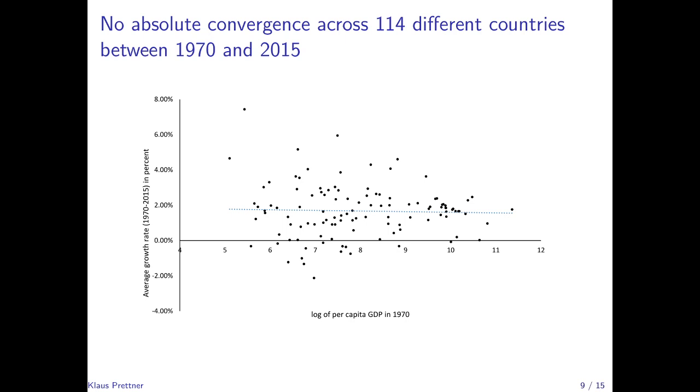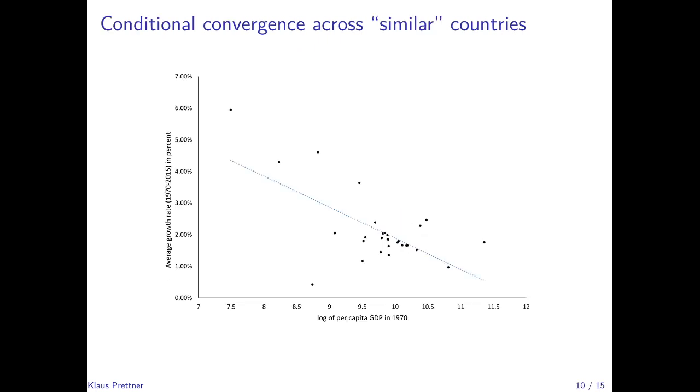Well, the first idea would be to eliminate all those countries that are so different from the other countries that they cannot be reasonably argued to converge to the same steady state. If we do so, and we eliminate all countries that are below a certain income level and only leave the richer countries, such as here the EU member states, Canada, the United States, Australia, New Zealand, and South Korea, then we would observe a highly significant negative coefficient estimate for beta.